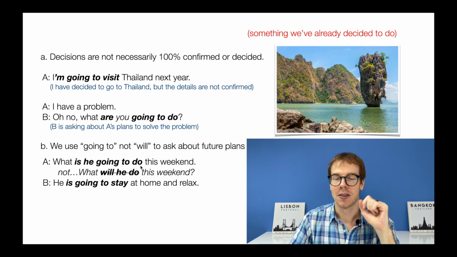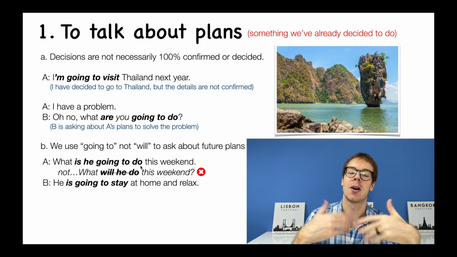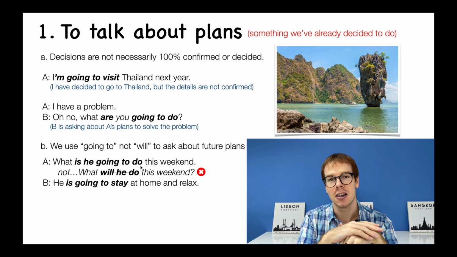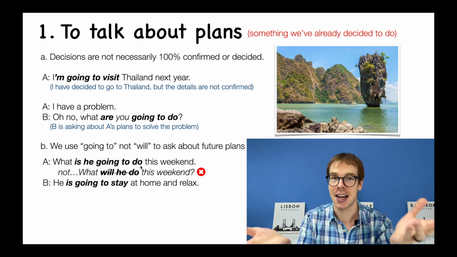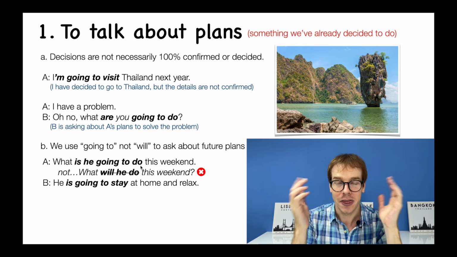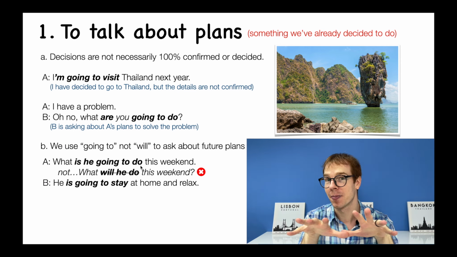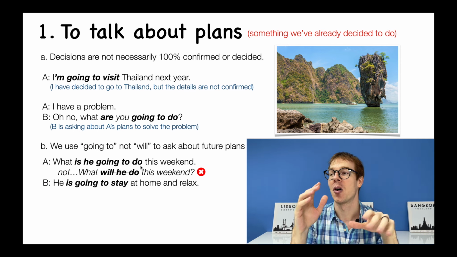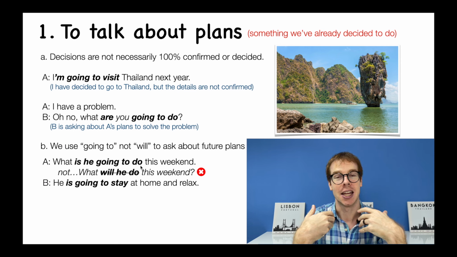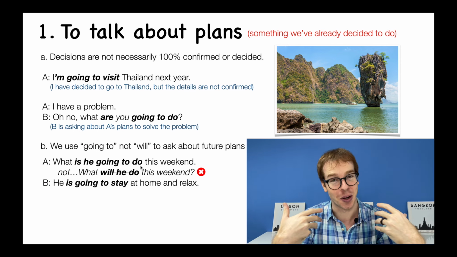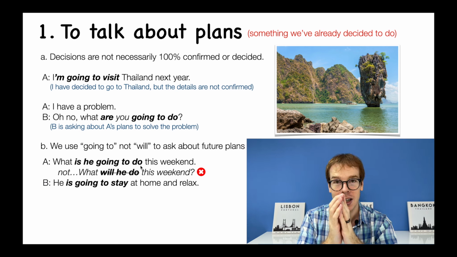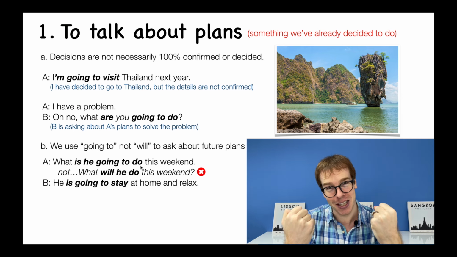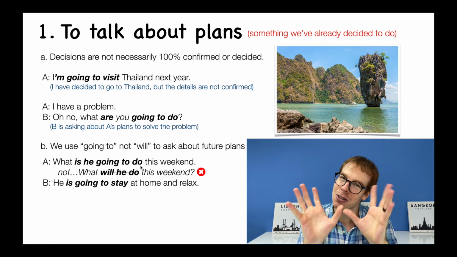Okay, for a couple other examples of our plans, take a look here. I can tell you guys, I am going to visit Thailand next year. That is my plan. This year, if you guys are also like me in a country where it's difficult to travel now in 2021, if we say I'm going to visit Thailand next year, again, that's my plan. I think it's going to happen, but the details are not confirmed.